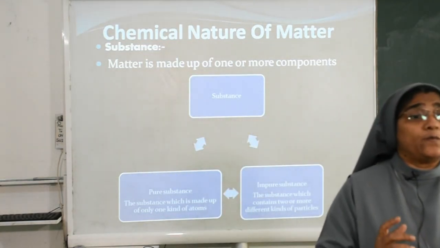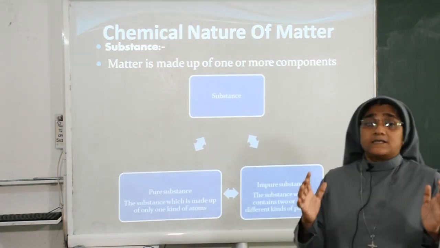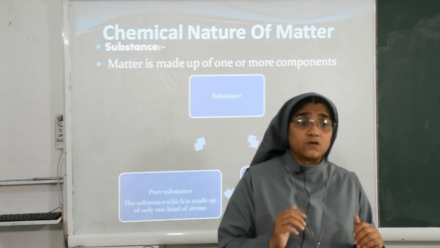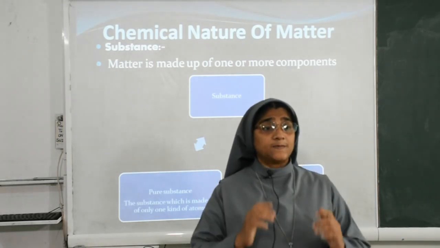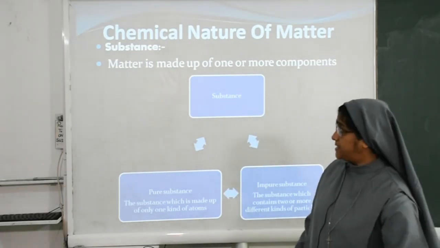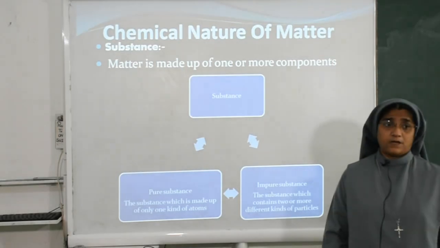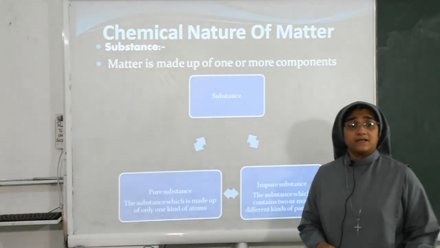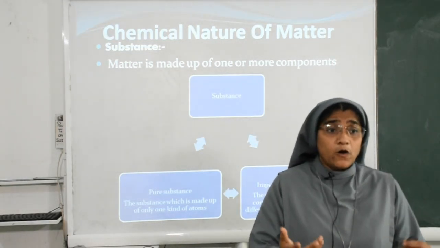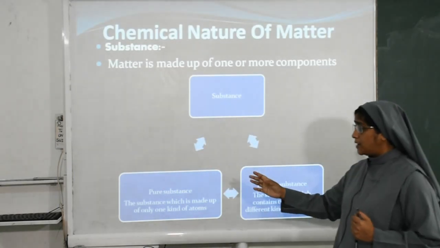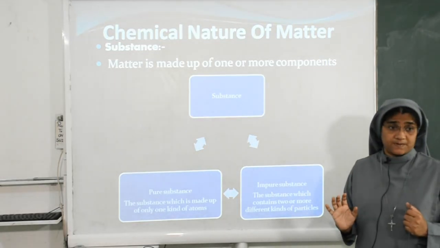Then, the chemical nature of matter. Matter made up of one or more components is called a substance. Substances are of 2 types: pure substance and impure substance. So what is a substance? Matter made up of one or more components is called a substance. Substances are two types, pure substance and impure substance.